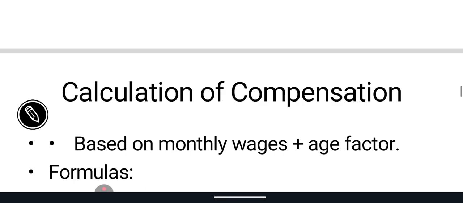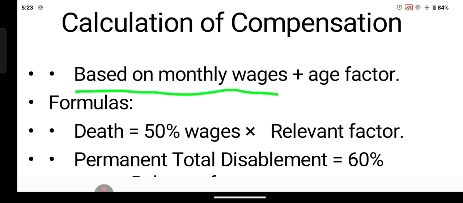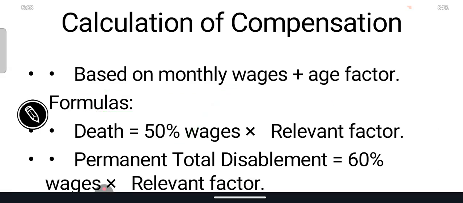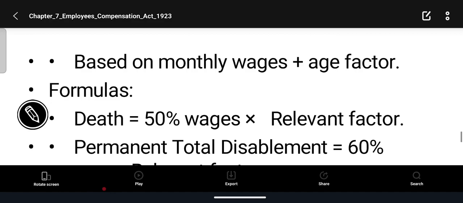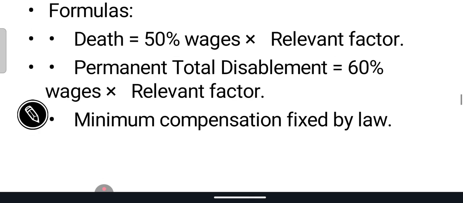Now, what is the calculation of the compensation? It is based on the monthly wages plus age factor formulas. This is the most important thing. The UPSC might really ask you the formula. So the compensation is calculated based on monthly wages plus age factor. Temporary disablement is equal to 50% of wages into the relevant factor. Permanent total disability is equal to 60% of wages into the relevant factor.